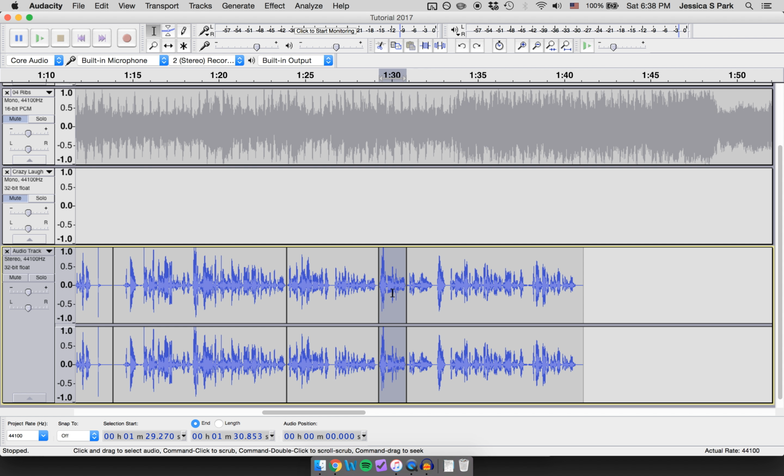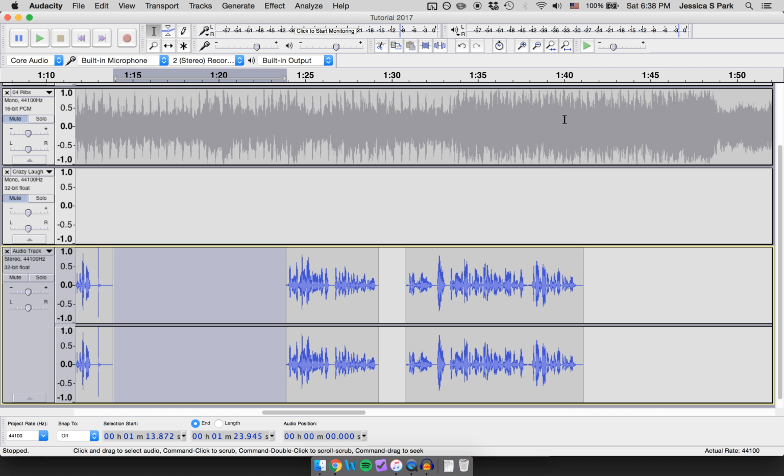I'm okay with that middle section, but then let's look at this last piece. That "geography is destiny" makes me sound kind of like a Valley Girl and also like I'm reading something, so I don't like that. Okay, so I know I want to delete this section. I'm going to do Command-Alt-K, which leaves these two clips separated. Then I'm going to double-click on this section, and I'm also going to Command-Alt-K. The other thing that I'm going to do is go back to the selection tool, make sure I have it selected, and then hit the end of this track.